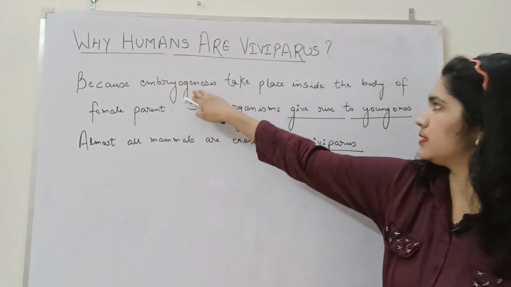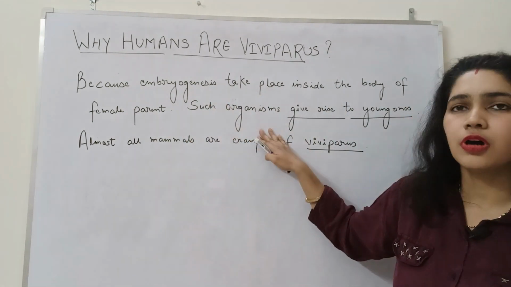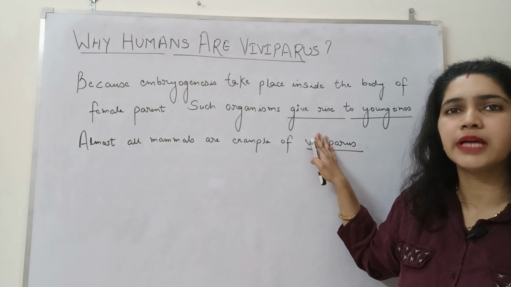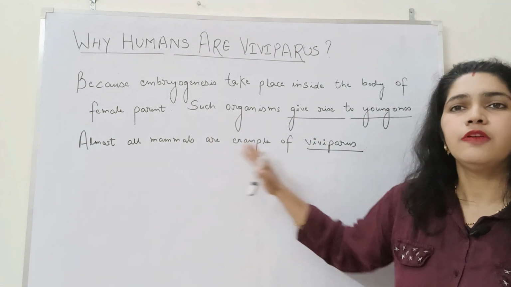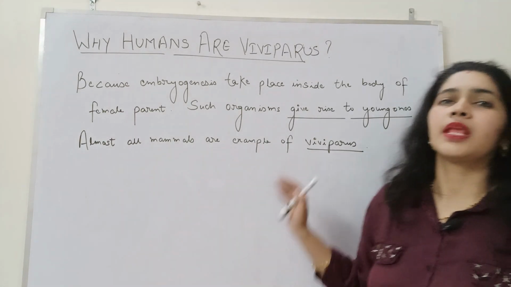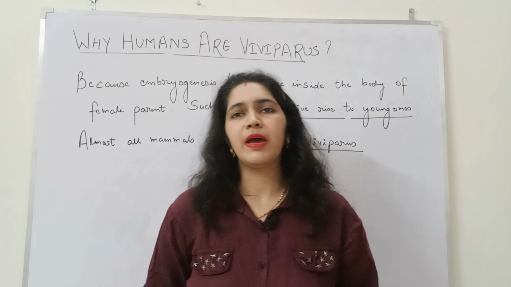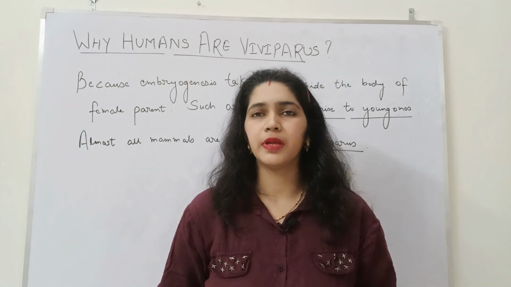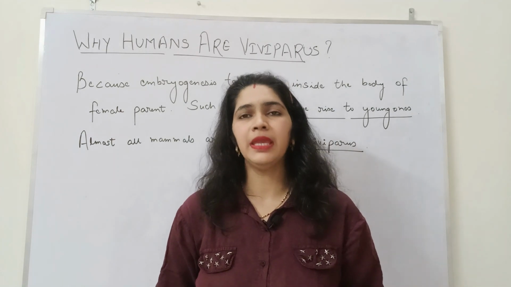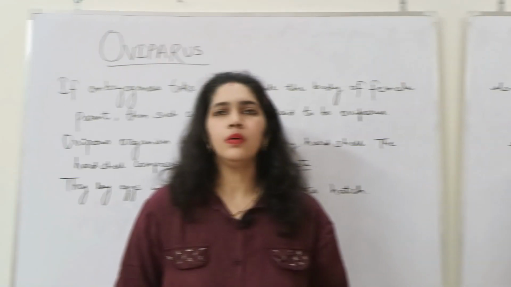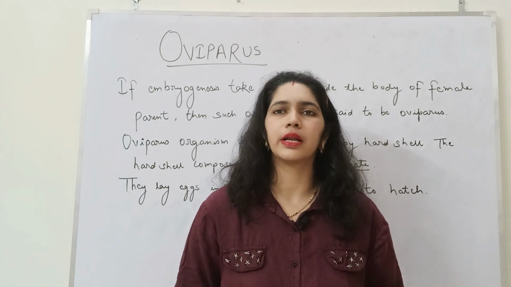Because embryogenesis takes place inside the body of the female parent, such organisms give rise to young ones. Almost all mammals are viviparous. The chances of survival of offspring in case of viviparous organisms are more because proper care is provided to the developing embryo. Now let's have an understanding of oviparous animals or organisms.